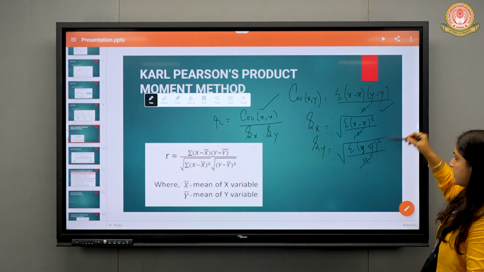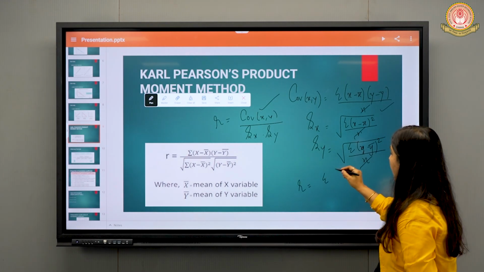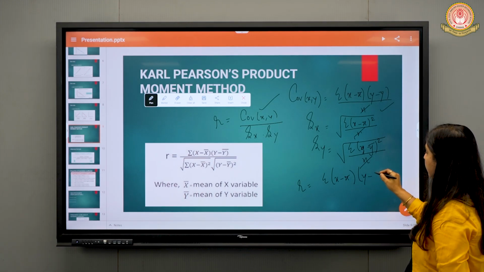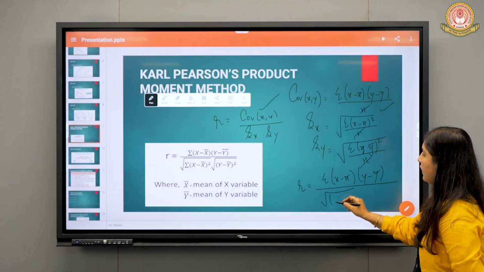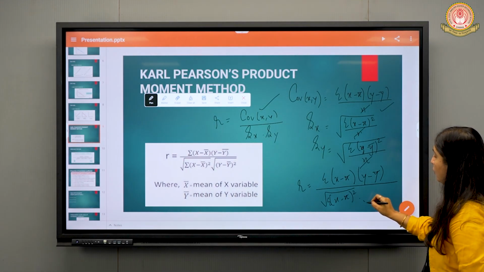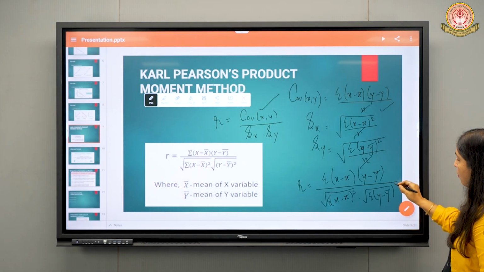So when we divide this by this, the formula of r will be summation x minus x bar into y minus y bar divided by under root summation x minus x bar the whole square into under root summation y minus y bar the whole square.